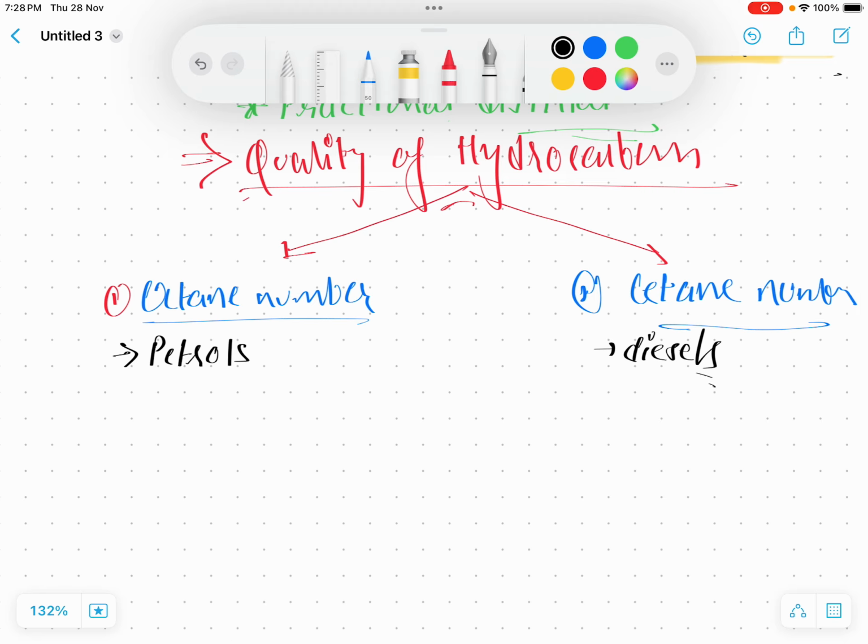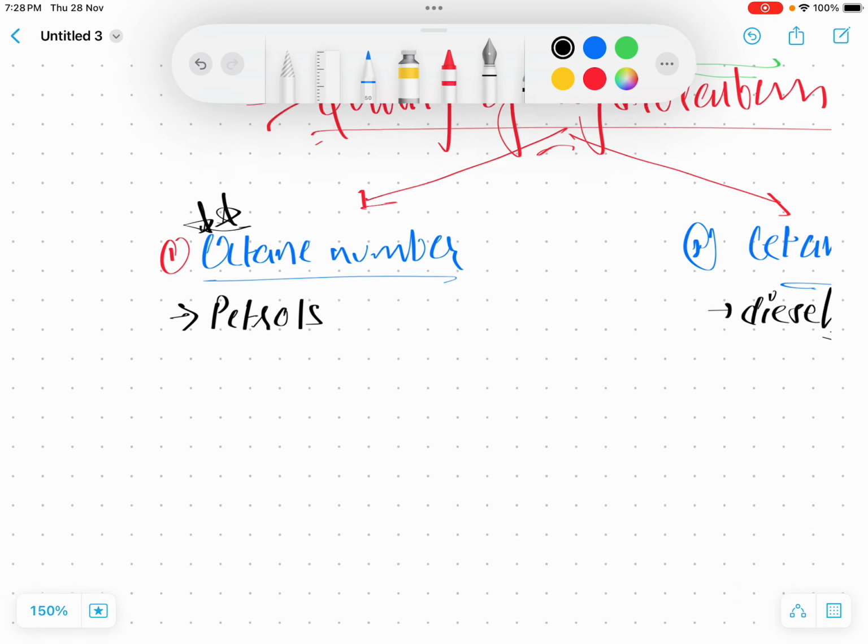If we compare the octane number and cetane number, octane number seems more important, because this is where the most questions are framed from.